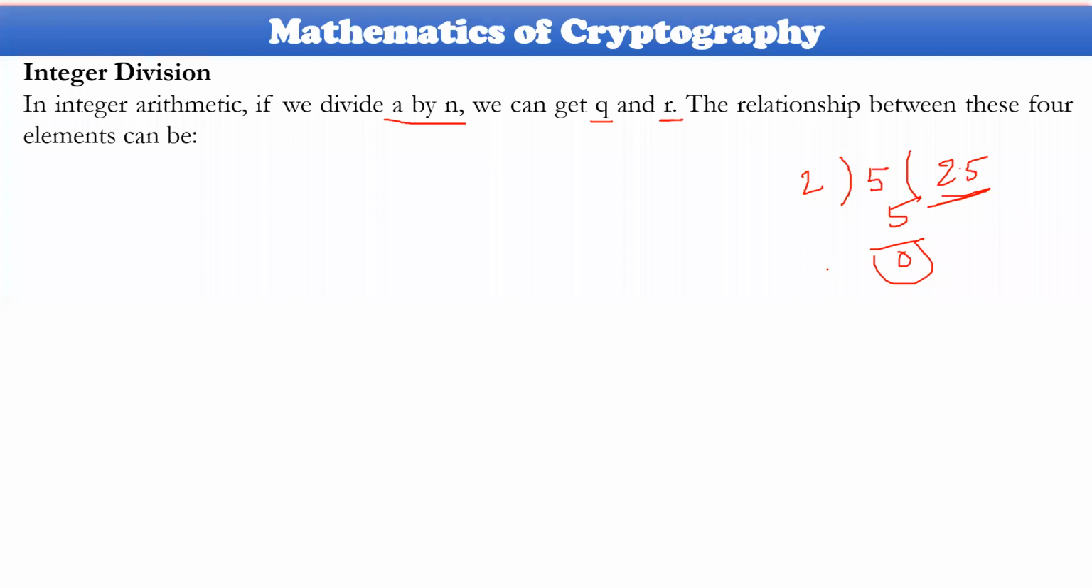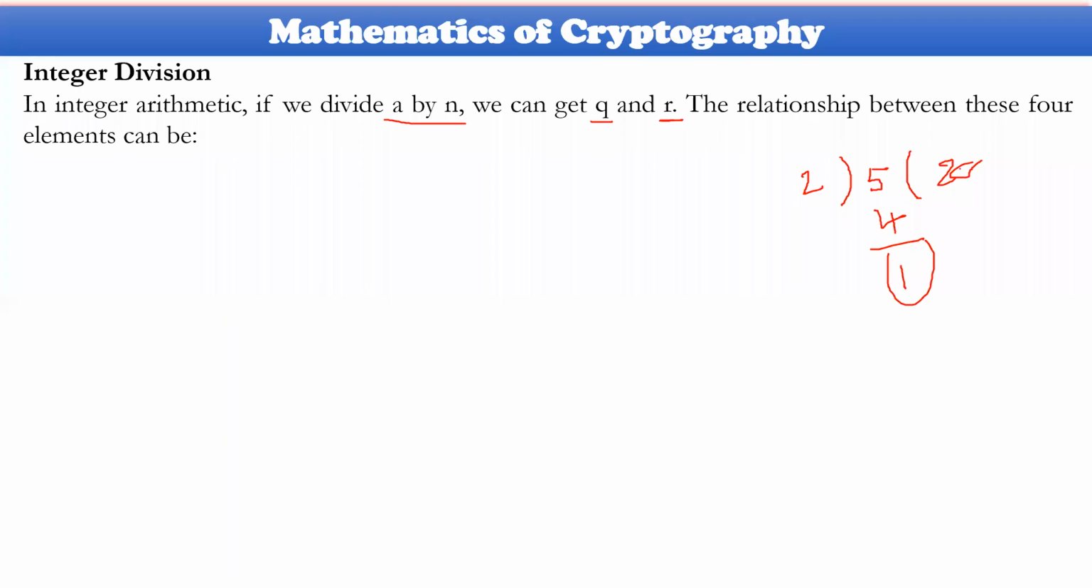But here, you are not supposed to take into consideration this 0.5, because integers do not have rational numbers, I mean p by q format numbers. So that is why here it is always specified something like this. Look at this: 2 2s are 4, and the remainder is 1 and the quotient is this one.